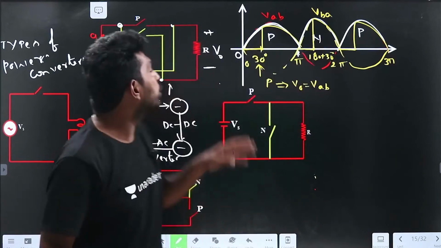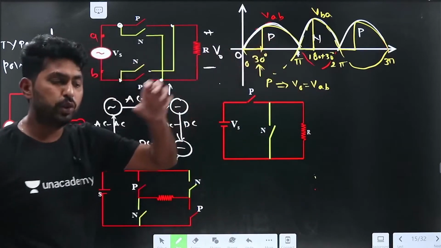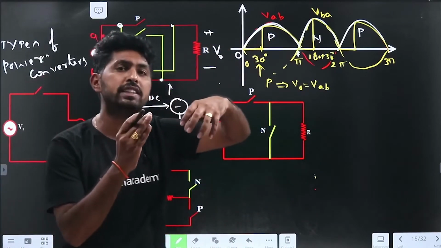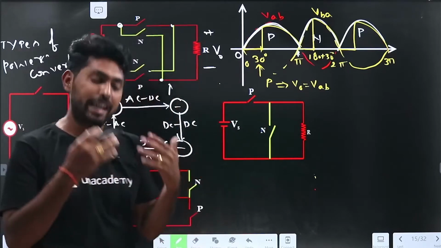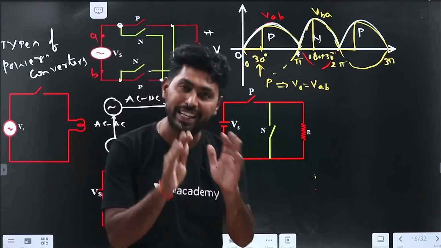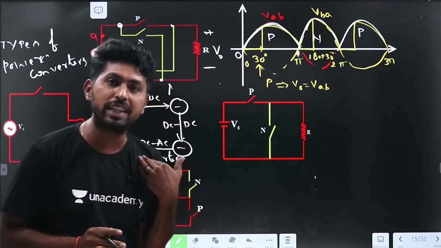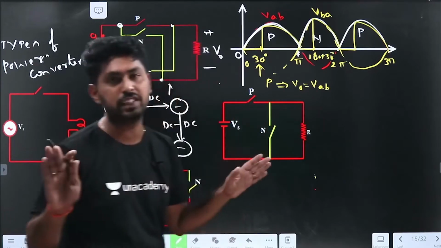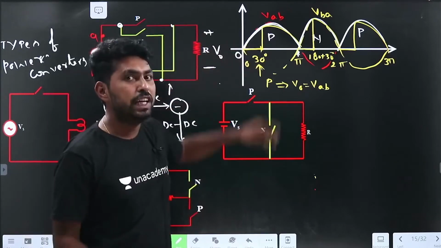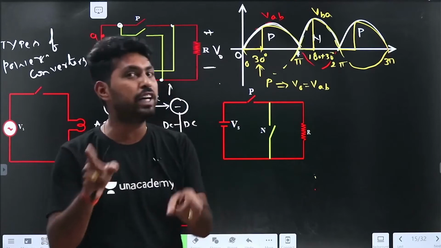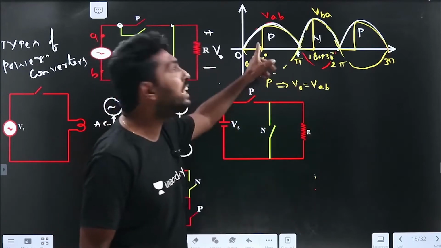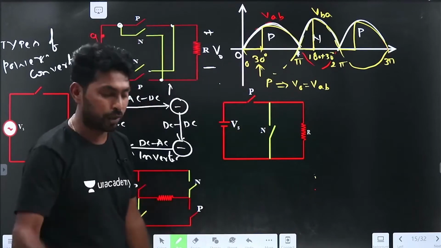From this total analysis, you have to observe some points. What are those points? The switches and energy storage elements are sufficient for the energy conversion, that is, from one form of energy to the other form of energy, right? It is clear. And the next one is, underline this point, if I use the controllable switches, I can get the variable output voltage at load.